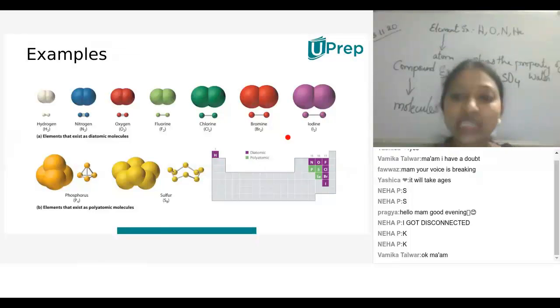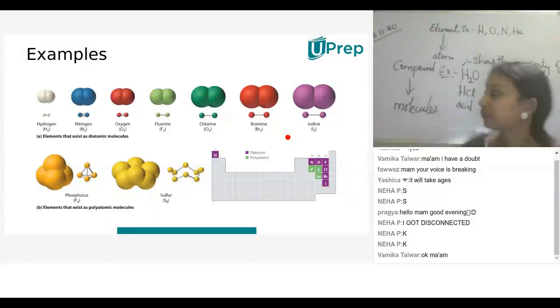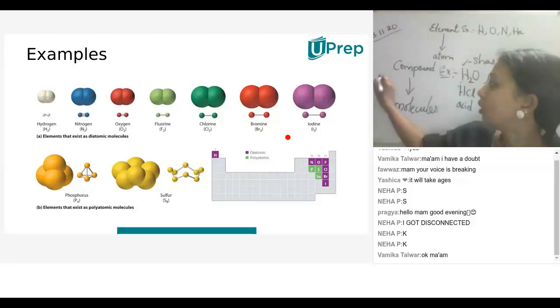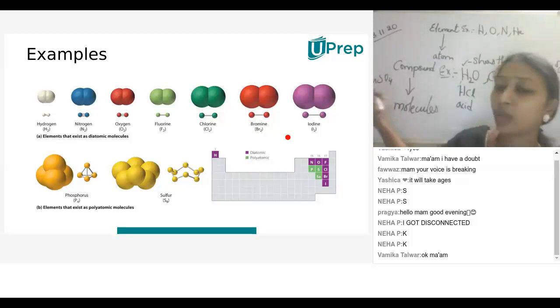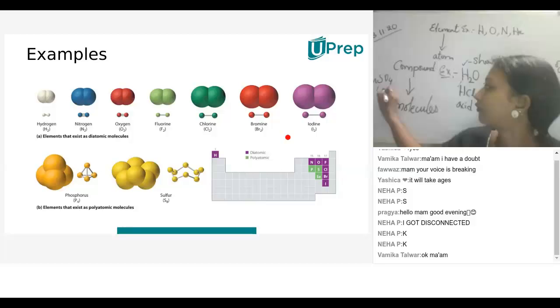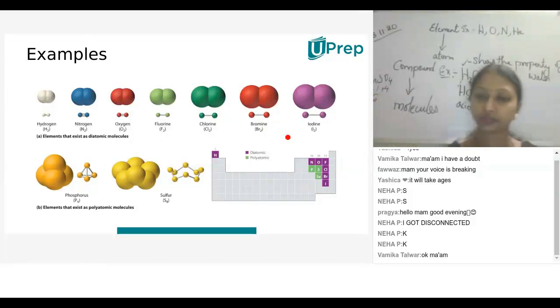H2, hydrogen gas. What is the atomicity of hydrogen gas? 2. Oxygen gas is O2. What is the atomicity of oxygen gas? 2. It means 2 atoms are present, the number of atoms. Here, copper sulfate is there. What is the atomicity of the copper sulfate compound? 1 copper, 1 sulfur, 4 oxygens. Total atomicity is 6. Understood, children?